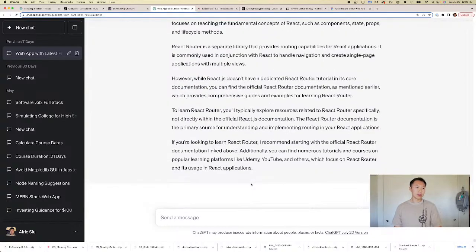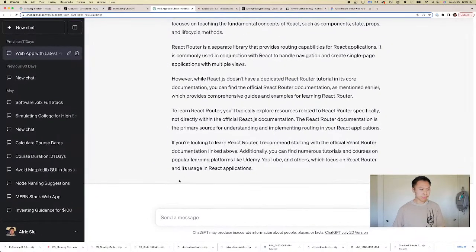React itself is all the things that we've learned already. React Router is a little bit different. It's just a library. So thank you, ChatGPT.